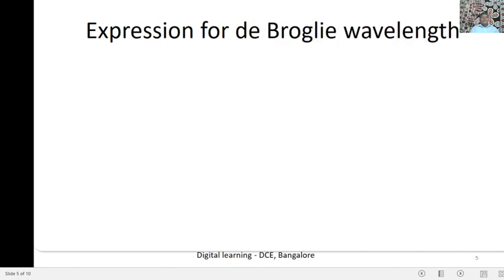Next is the expression for the de Broglie wavelength. So what is the de Broglie wavelength? The spirit of the de Broglie wavelength is how matter is associated with a wave nature. That is, how matter or a particle is associated with a wave. Associated with a wave means it has a wavelength. That is the concept of the de Broglie wavelength. Now we look at the expression for the de Broglie wavelength.